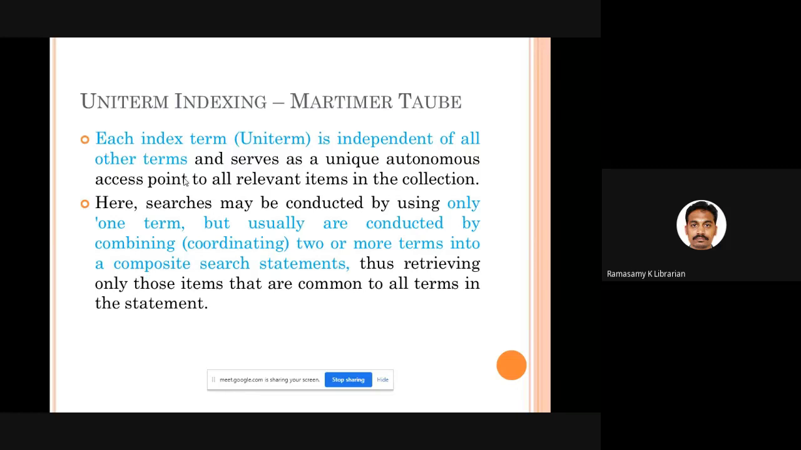Fine, good. But we are talking about unit term indexing given by Mortimer Taube, a very popular man. Here, we are going to make use of unit terms. Unit term means small terms. Single terms will be used for the purpose of indexing. If you take one particular book, you may have 5 words, 6 words, 7 words, but all these words are individual. They are not coordinated. They are not kept together. They are kept separately. Fine? When somebody comes and asks for information, at that time we coordinate, we join all the terms, and we find out the results.